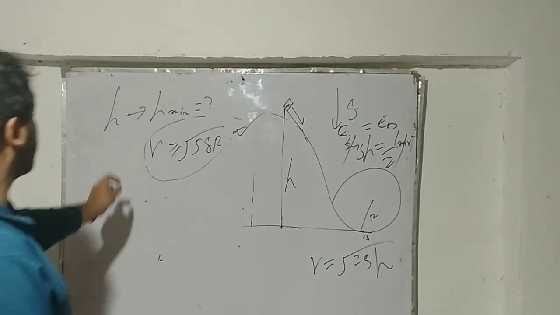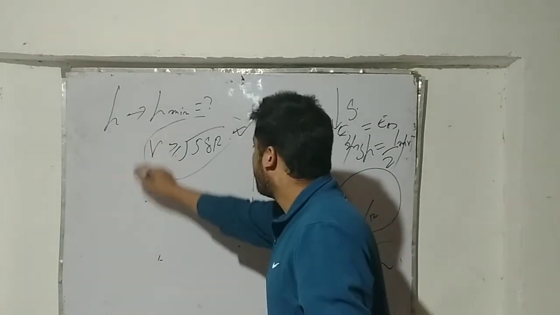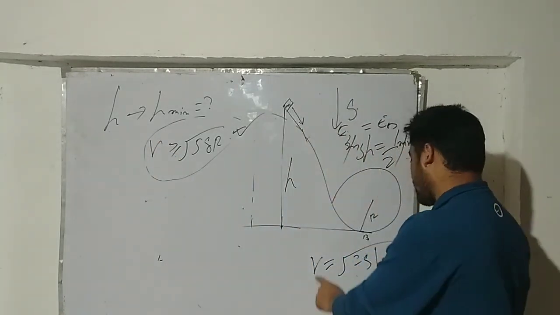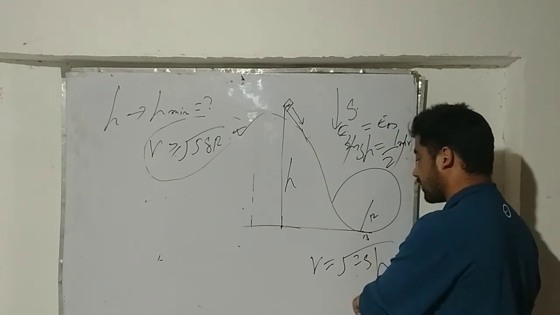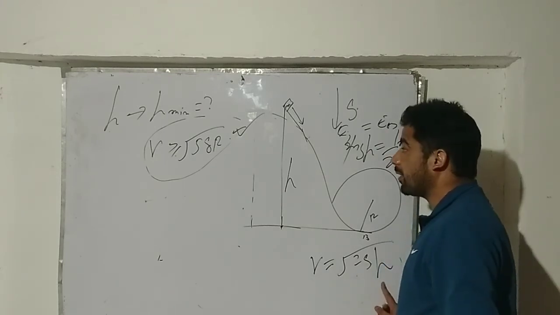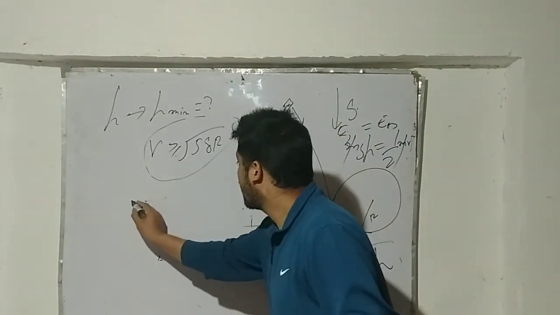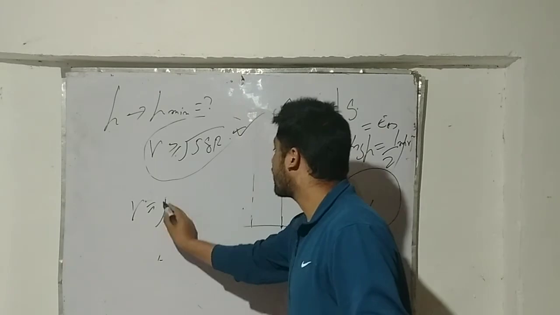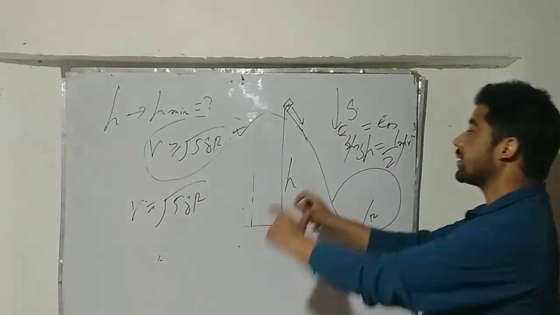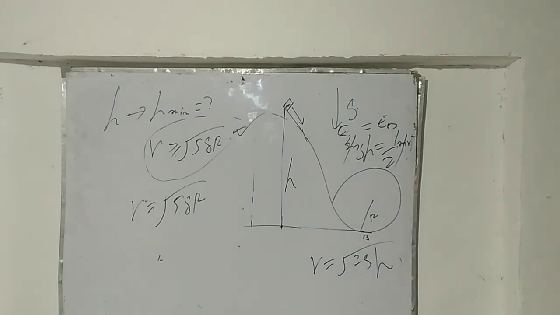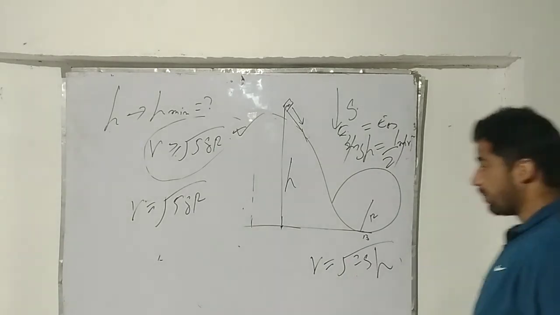What I can do is use the lower limit of this velocity, otherwise it's greater than this. My h will be minimum only because velocity is proportional to the square root of height here. So h will be minimum only if my velocity is minimum. The minimum value of velocity is v equal to under root of 5gr. This is the minimum value of the particle velocity so that it can still complete the vertical circle, and at the same time this is the velocity at the bottommost point.